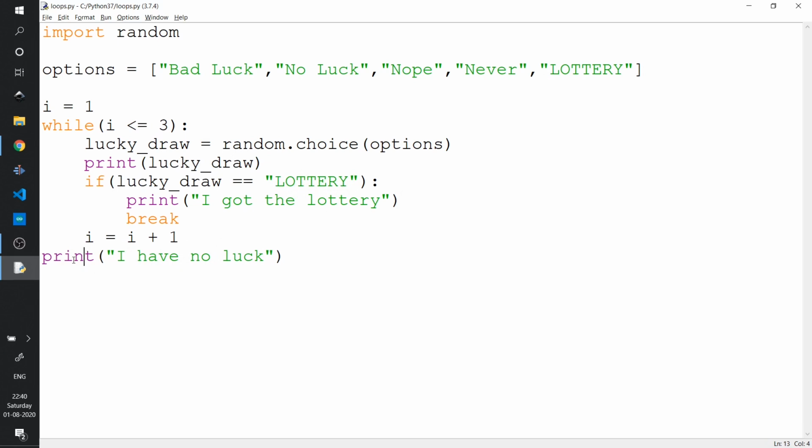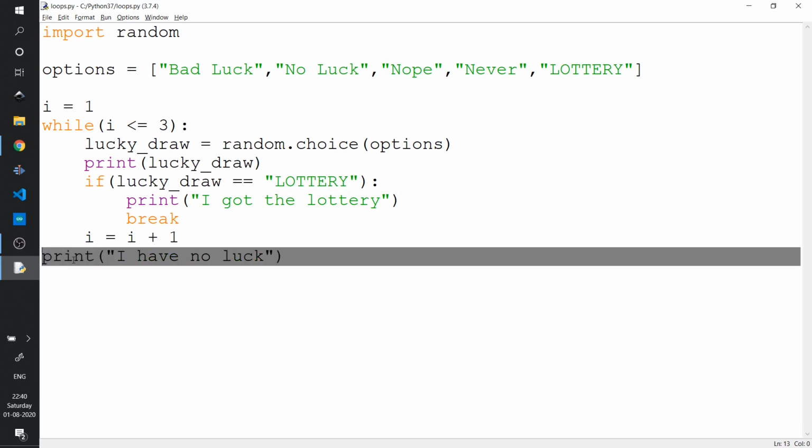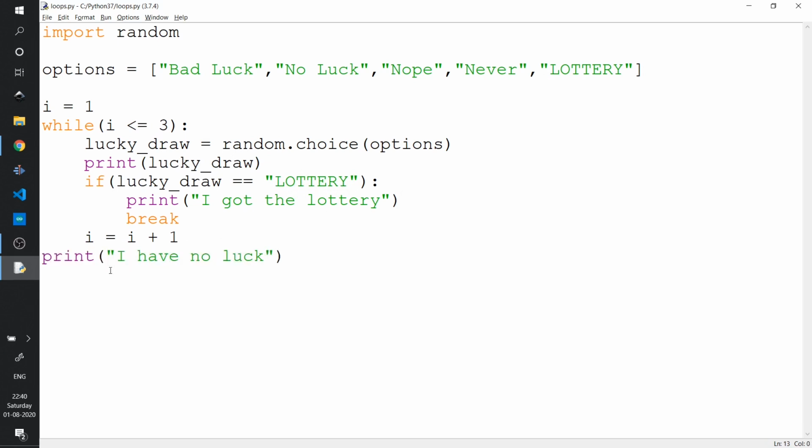If you observe carefully, you can easily tell that this print statement is not placed properly. The reason being, whenever the while loop exits, this print statement will always be printed, irrespective of whether we got a lottery or not. This is not what we want. What we actually want is to print this only if we do not get the lottery even after 3 tries. So this is the time when we have to use the else condition.